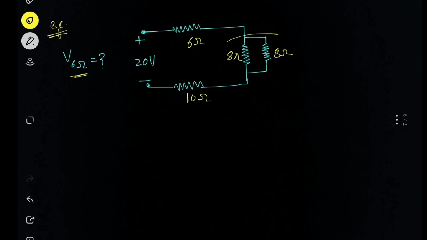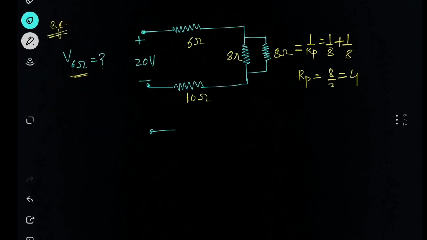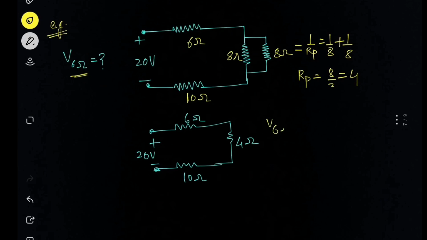We have 2 resistances here, but they are in parallel, so we will write 1 over Rp equals 1 over 8 plus 1 over 8. So we can write Rp as 8 over 2, which is 4. Can we just substitute these 2 resistances with the equivalent resistance? Yes, we can do that. So we'll write here 4 ohm, 6 ohm, 10 ohm, and our voltage source is 20 volt.